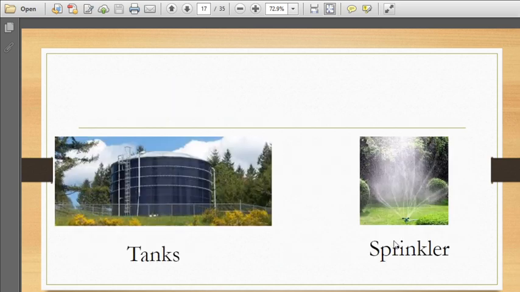Now see children, tanks. This is the picture of tanks. Tanks are another medium or source of irrigation.